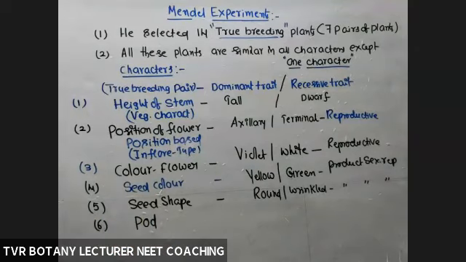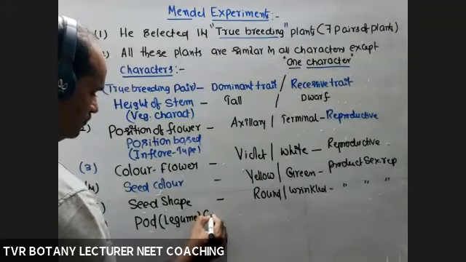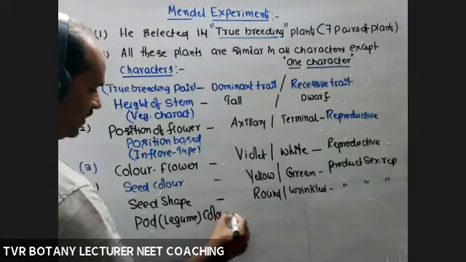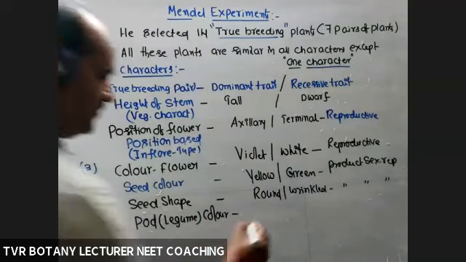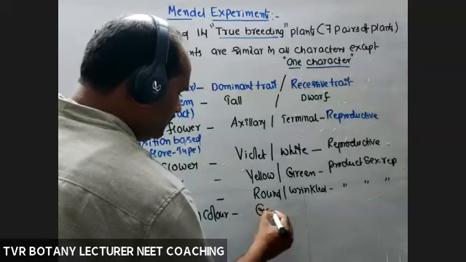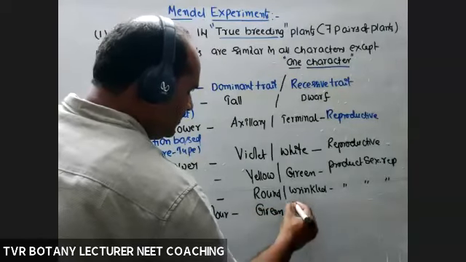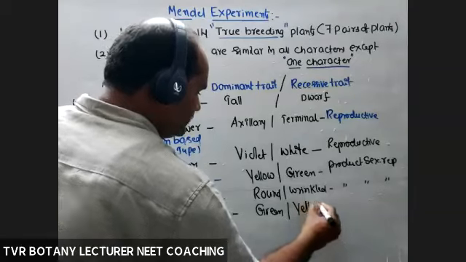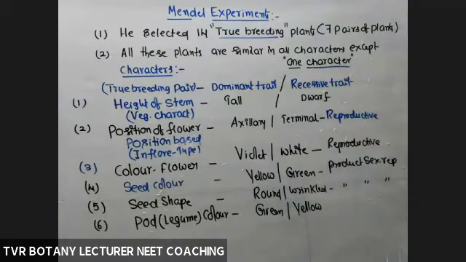Pod is a legume fruit, indehiscent, no dehiscence. Pod color: green dominant, yellow recessive. That is a product of reproduction only.